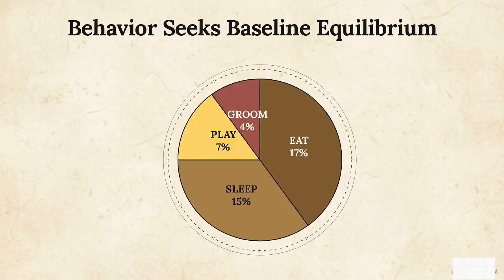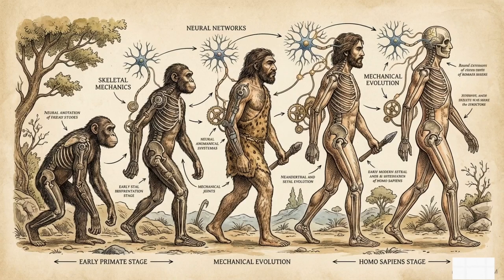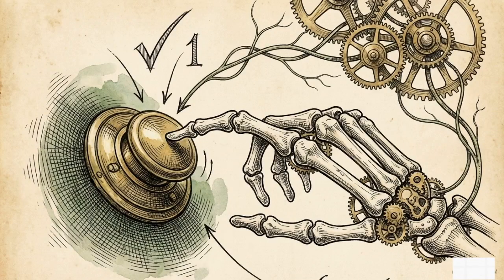Every organism has a baseline division of time, how much it naturally wants to eat, play, or groom. Reinforcement is any event that allows the system to return to that equilibrium after being deprived of a specific activity. Just as natural selection shapes a species over millions of years, the operant algorithm uses reinforcement to sculpt an individual's skeletal actions in real time.